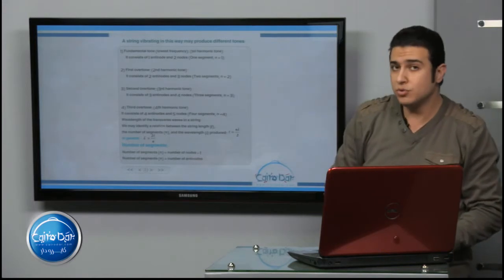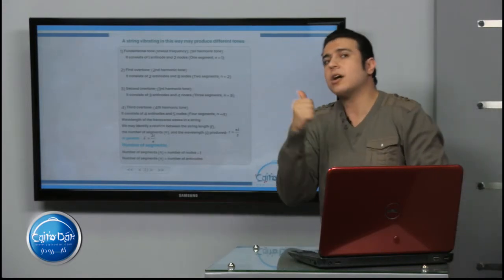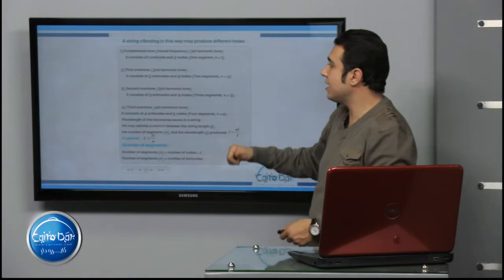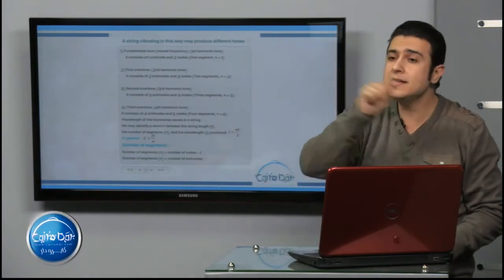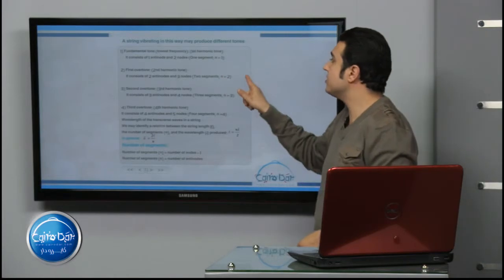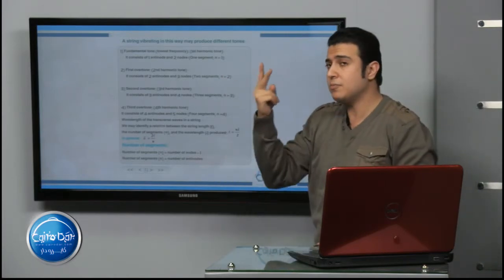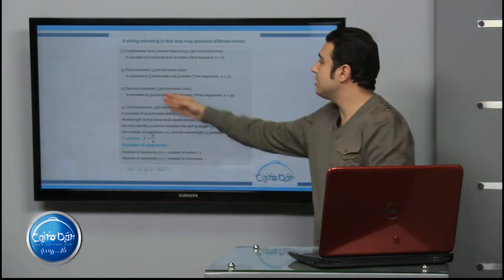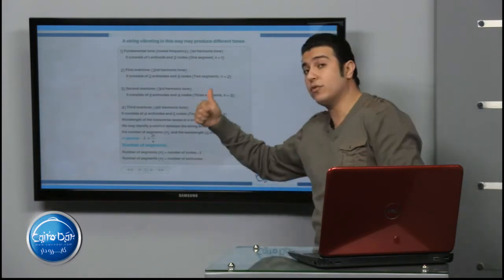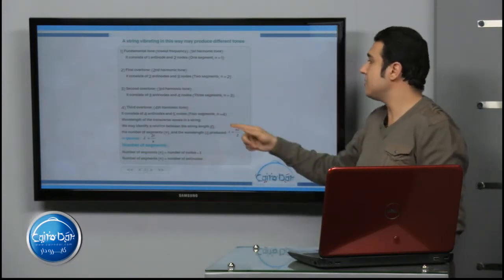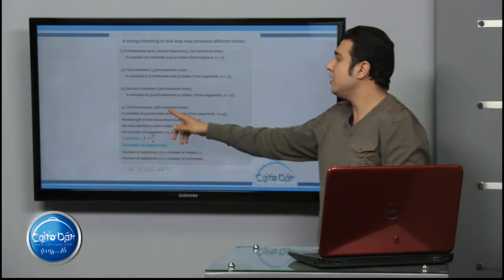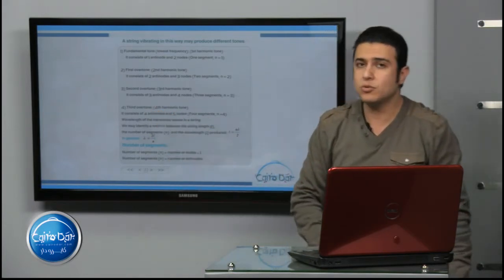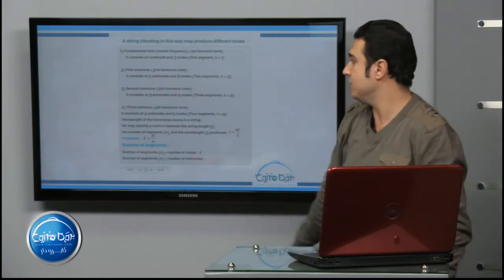The first overtone or second harmonic consists of two antinodes and three nodes, so two segments. The second overtone or third harmonic consists of 3 segments. Finally, the third overtone or fourth harmonic consists of 4 segments.